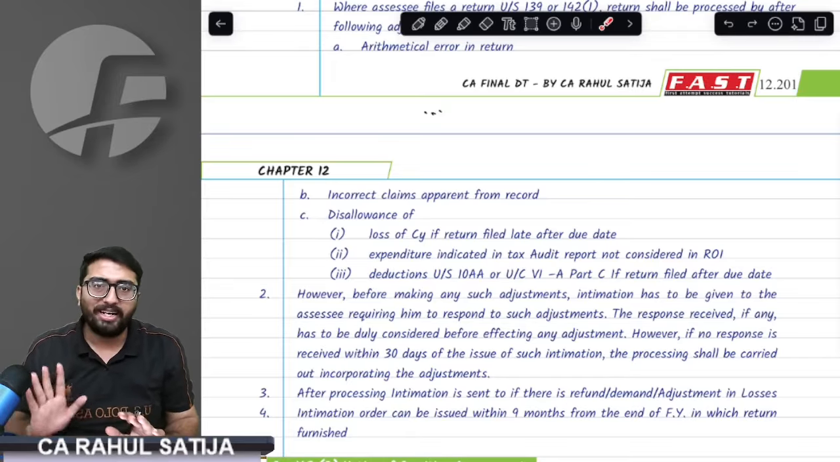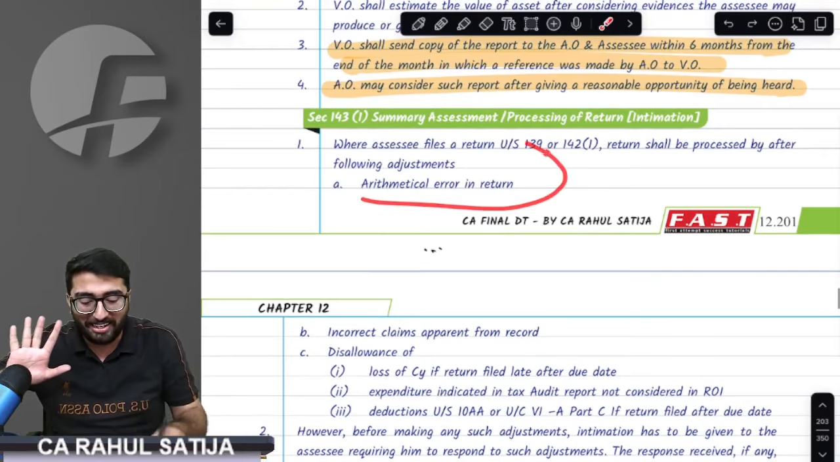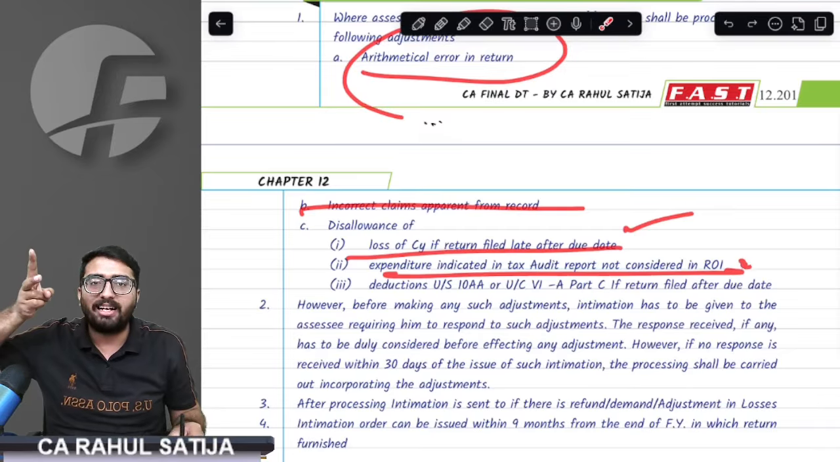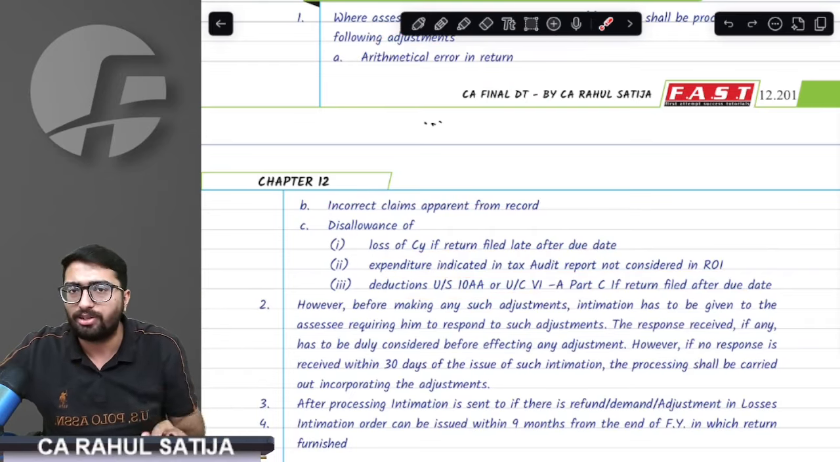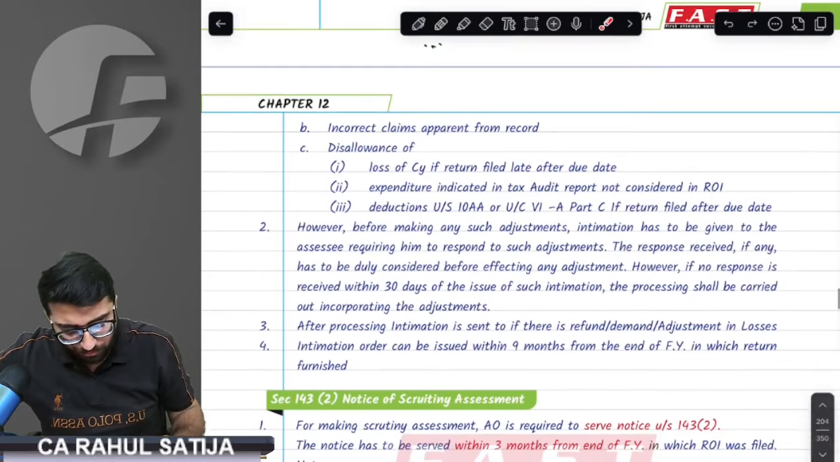What did I say? The computer will do these things: arithmetical errors, incorrect claim apparent from record, any loss disallowance, any deduction disallowance, and any expenditure disallowance from the tax audit report. These five adjustments will be done at the time of processing of return.